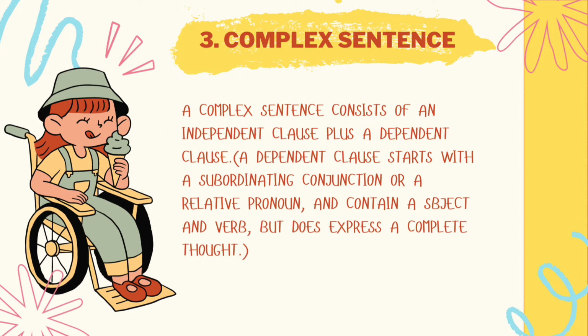Discussing our topic number 3, complex sentence. A complex sentence consists of an independent clause plus a dependent clause. A dependent clause starts with a subordinating conjunction or a relative pronoun and contains a subject and verb but does not express a complete thought. This statement will make you understand about complex sentence.